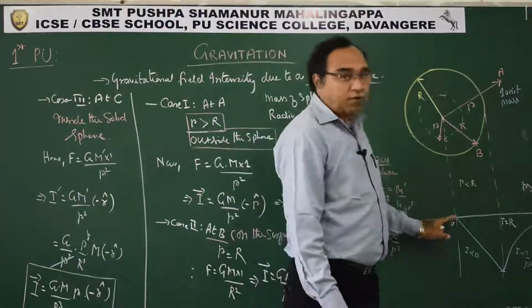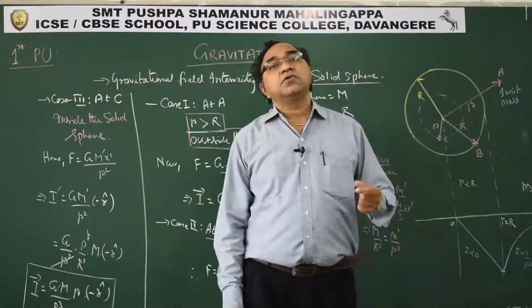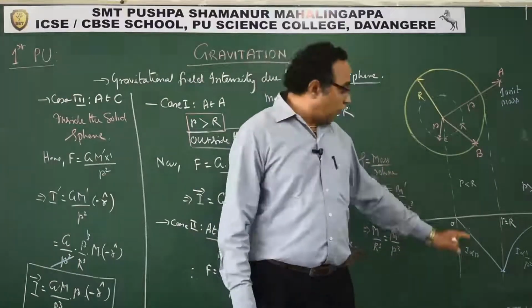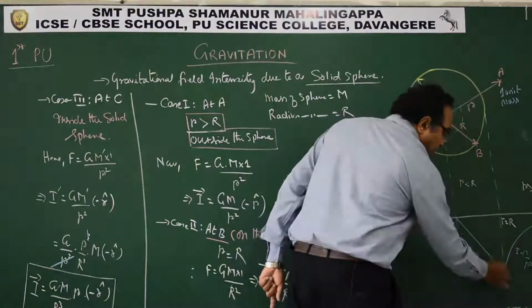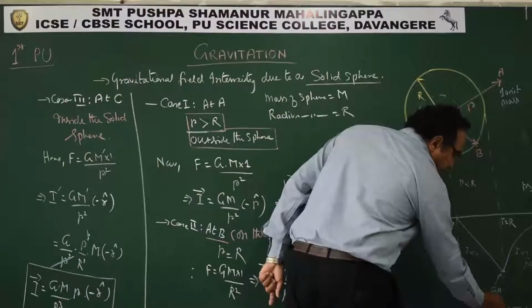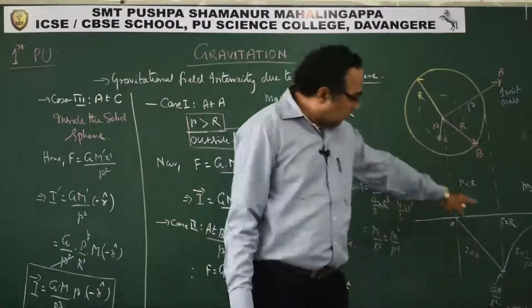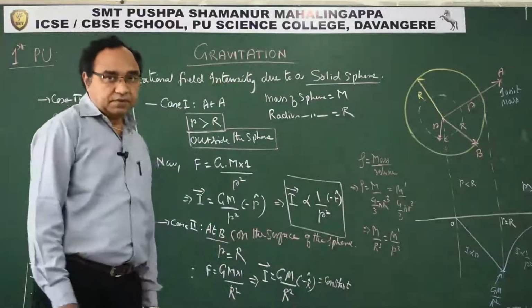See, it is passing through the origin. It is of the type y is equal to m into x. It passes through the origin, that is why. And this magnitude is how much? This will be GM by R square, that is the value of the constant on the surface of the sphere.